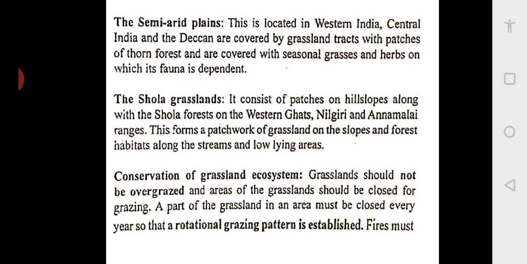So how are we going to save the grassland ecosystem? So what is the problem? Two problems we can see. One is these villagers. Now they will take their animals, especially domestic animals, like cattle, cows, goats, bullocks. All these they will take there and they will graze them. So what happens? There is no scientific grazing here.